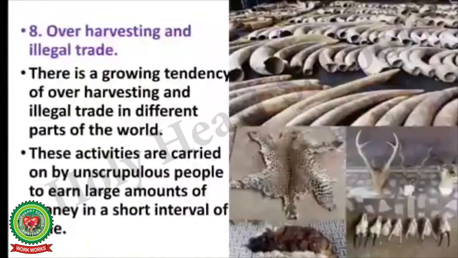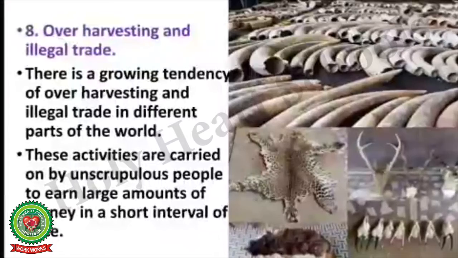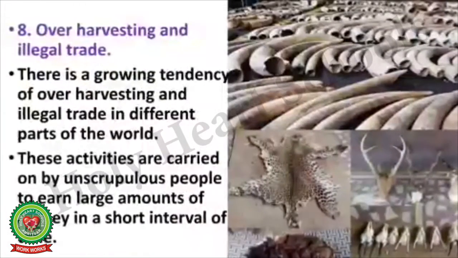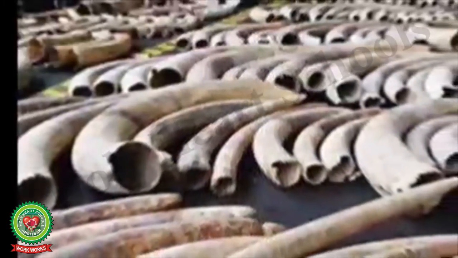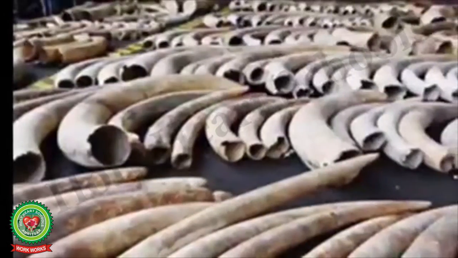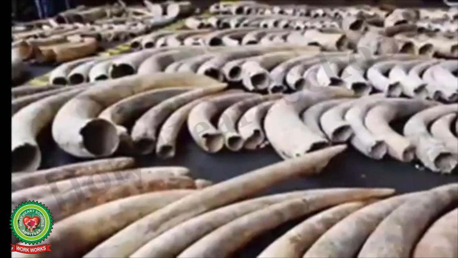The next very important cause of loss of biodiversity is overharvesting and illegal trade. There is a growing tendency of overharvesting and illegal trade in different parts of the world.